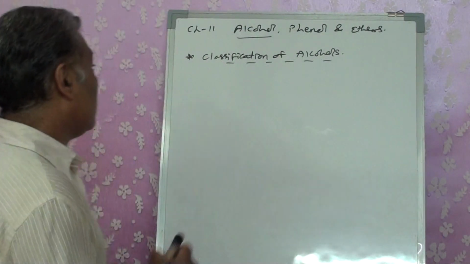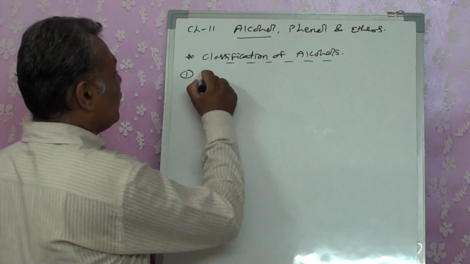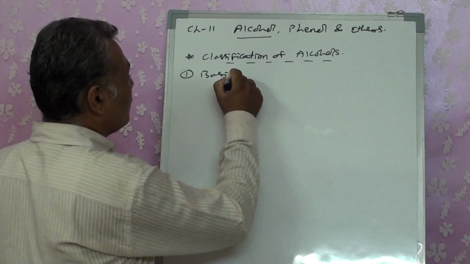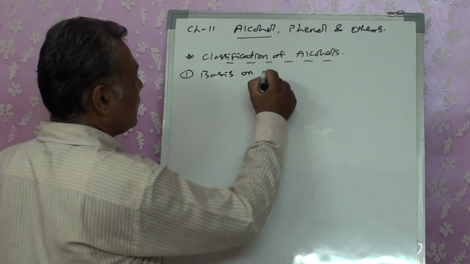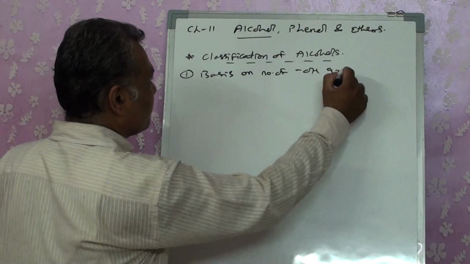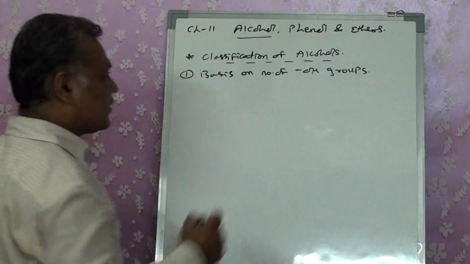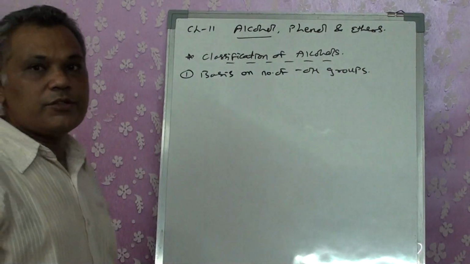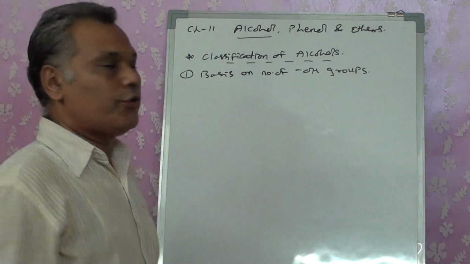So here the first classification we will do is on the basis of number of OH groups.